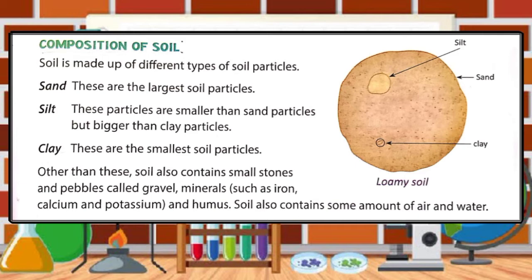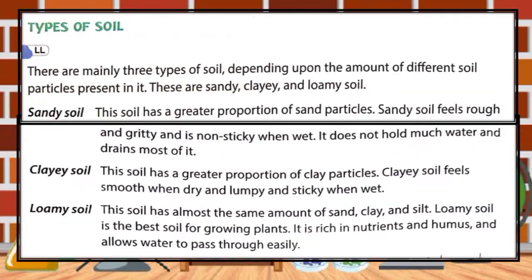But other than this, soil also contains small stones and pebbles called gravel, minerals such as iron, calcium, potassium, and humus. Soil also contains some amount of air and water. Now let's understand the types of soil. There are mainly 3 types of soil depending upon the amount of different soil particles present in it. These are sandy, clay and loamy soil.